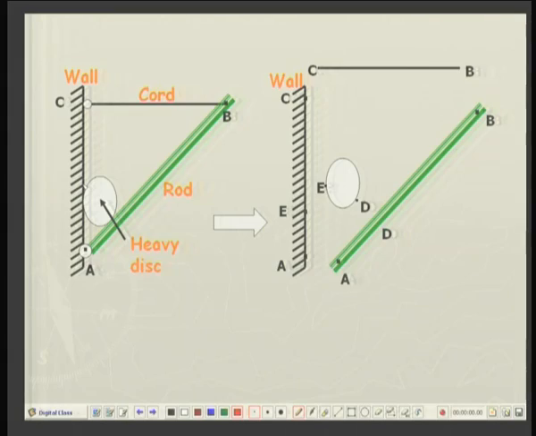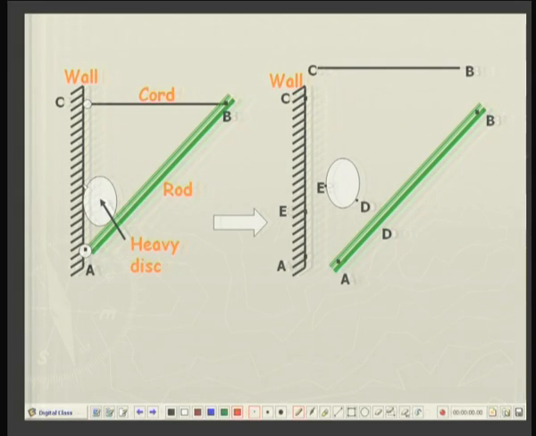Now, we will break this system into 4 individual bodies. One is the wall as shown here, cord separate, rod separate and disc separate. Now, let us mark down the points of contact. Let us call the contact points E and D. So, there is a point E over here and a corresponding point E over here, point D over here and a corresponding point D over here. And similarly, for the cord, point C on the wall, C on the cord, B on the rod, B on the cord.